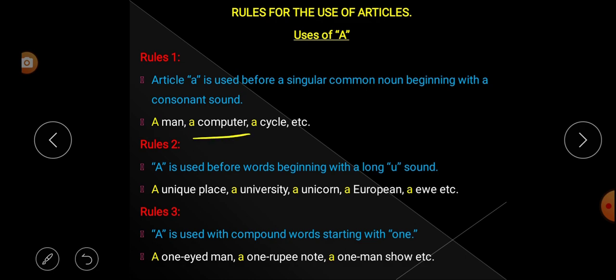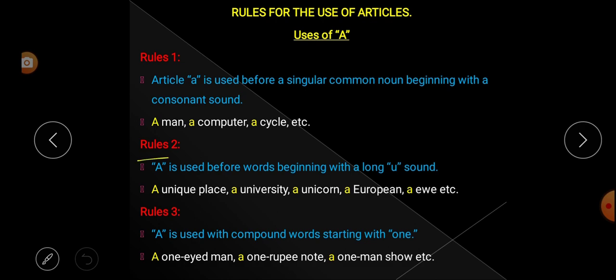Next, a computer. It is also a singular common noun and beginning with a consonant, that means C. C is not a vowel, rather it is a consonant. That's why we have used article a. Next, a cycle. Cycle also is a singular common noun and it is also beginning with a consonant sound. That's why article a is used. So I hope all of you understood rule number 1. What is rule number 1? Article a is used before a singular common noun beginning with a consonant sound.